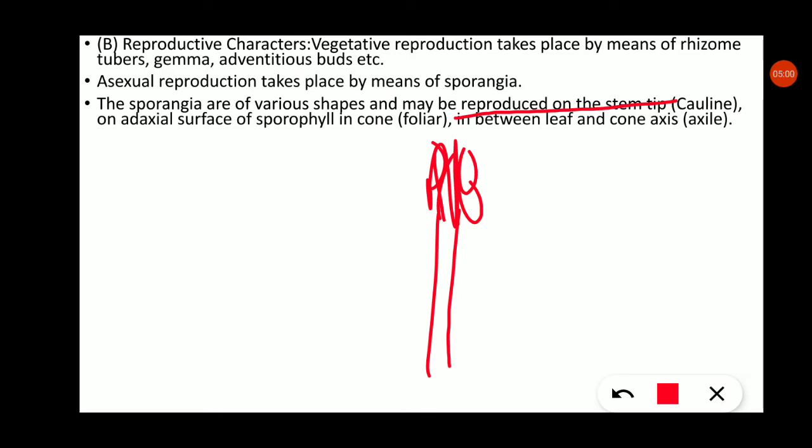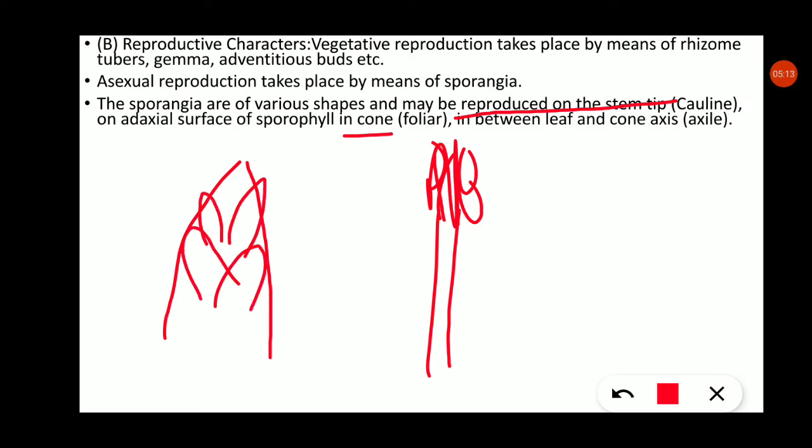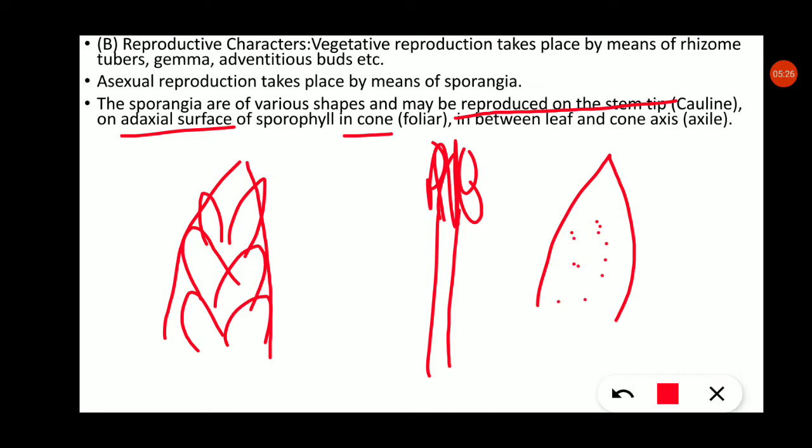Now another concept is the cone. The cone has a structure like this. Inside the cone, sporophylls are present, arranged like this. This is the sporophyll, and on this adaxial surface, adaxial meaning upper surface, the spores are present.